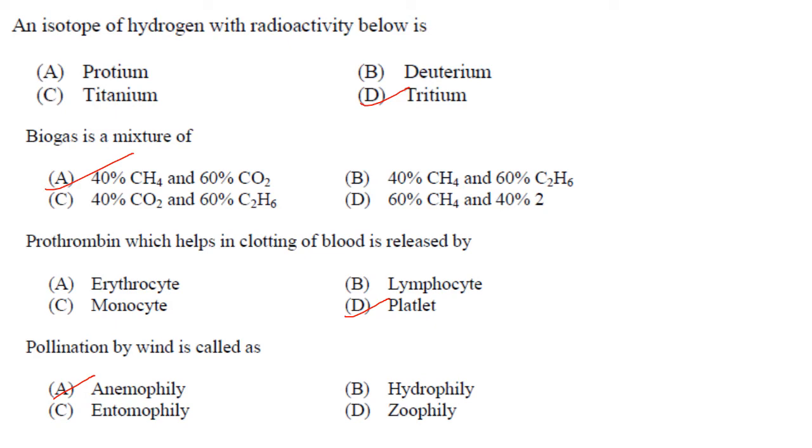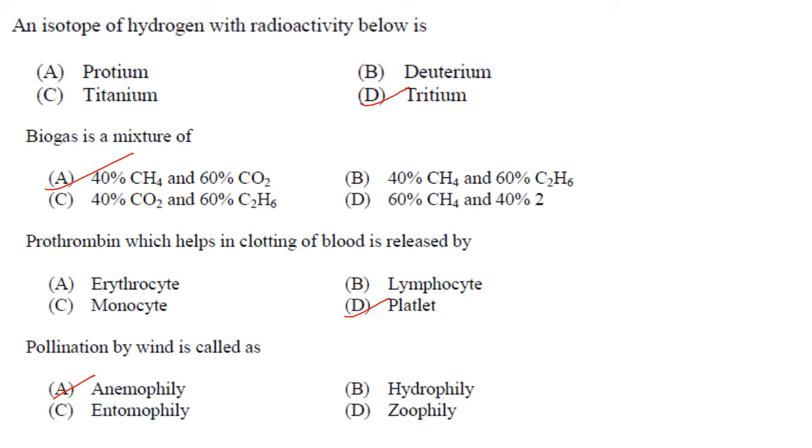Answer is option B. Prothrombin, which helps in clotting of blood, is released by. Prothrombin is a plasma protein which is converted to thrombin in the presence of thromboplastin released by platelets at the site of injury. The thrombin then convert the protein fibrinogen into insoluble fibrin and thus aids in blood clotting. So answer is option D, platelet. Pollination by wind is called anemophily. Answer is option A.